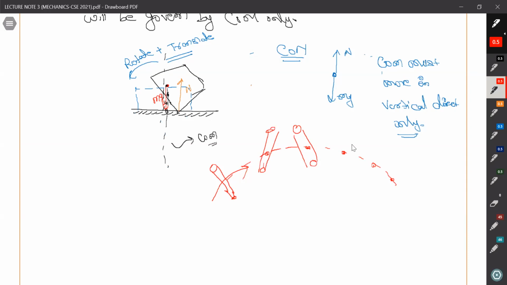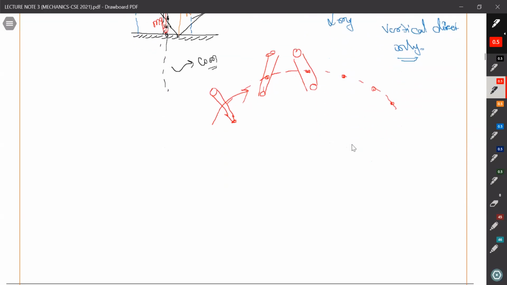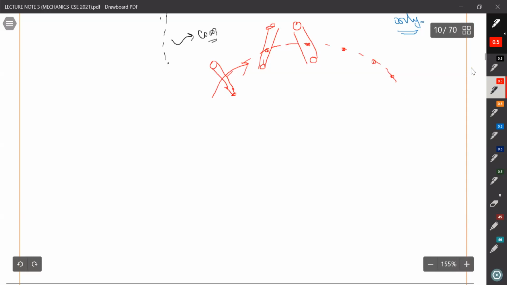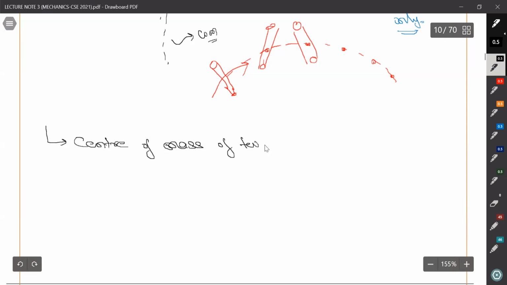One more property is the collinearity. The center of mass of two bodies lies on the line joining the objects.